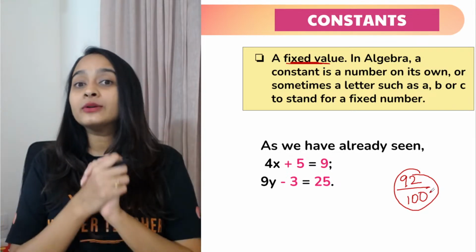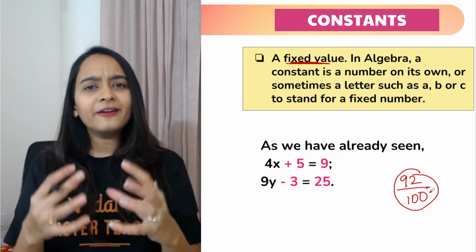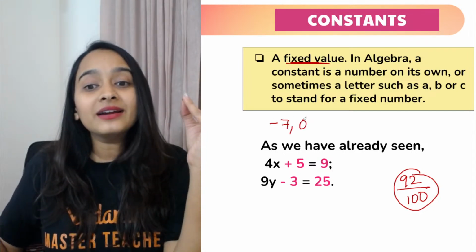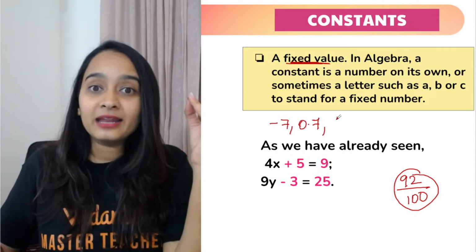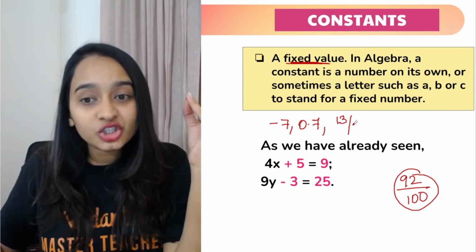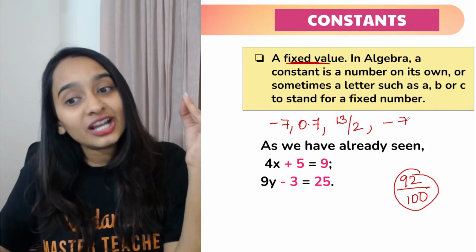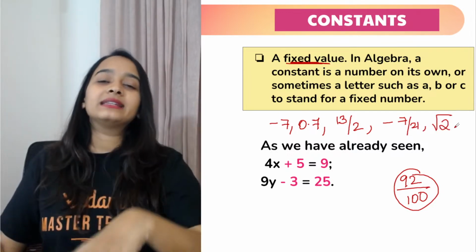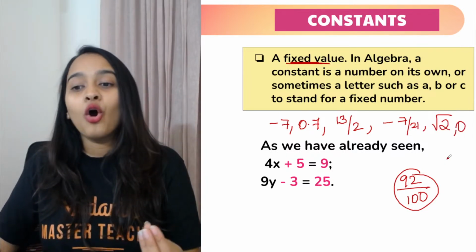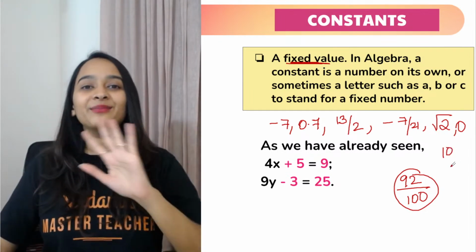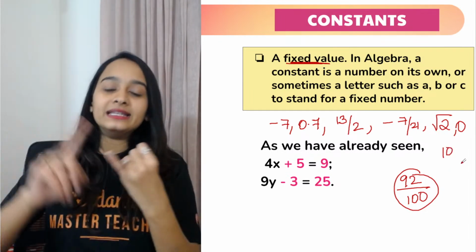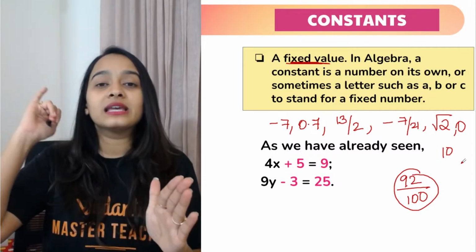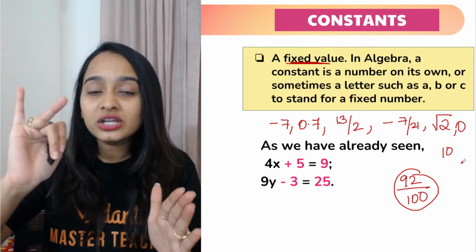And when we talk about simple equations, a constant can be an integer, a decimal, a fraction, a rational number, an irrational number, a natural number, a whole number. It can be anything. Integers, whole numbers, natural numbers, fractions, decimals, rational numbers, irrational numbers.